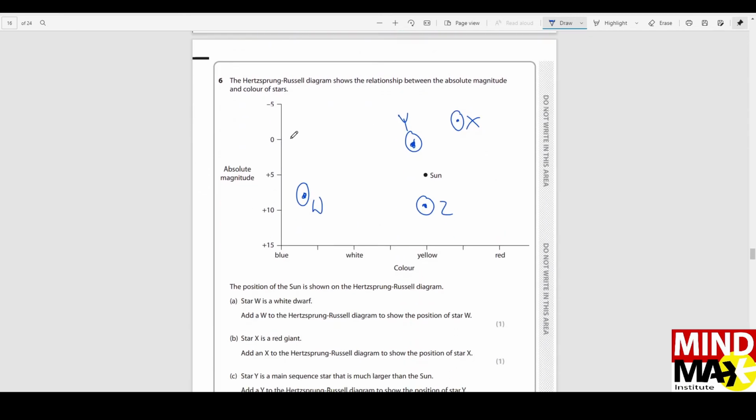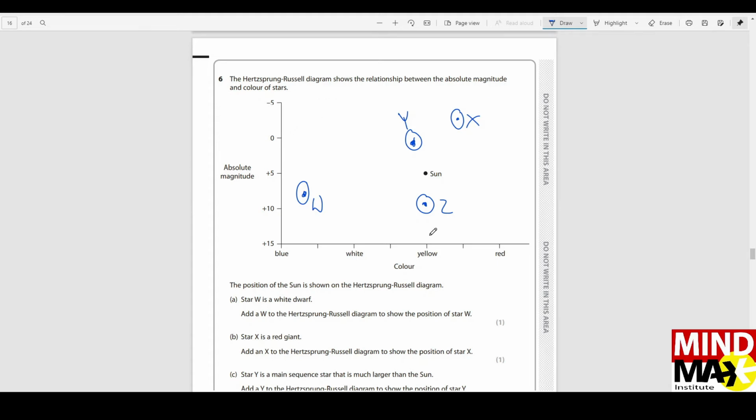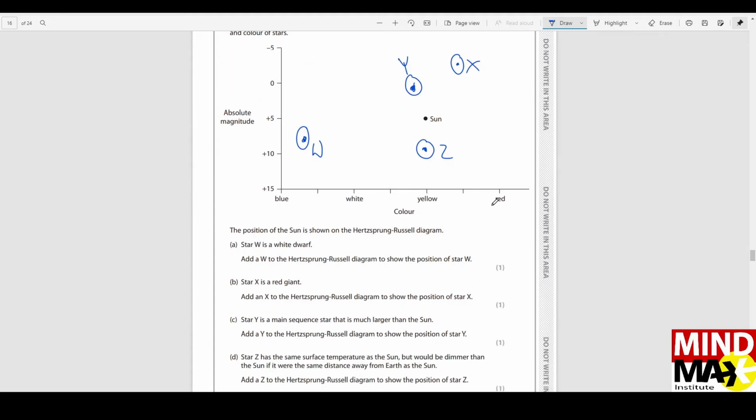This is from the Hertzsprung-Russell HR diagram. Okay, so star W is a white dwarf. So white dwarfs have lesser luminosity or brightness as compared to the sun, but they have more temperature. So their surface temperature is more.